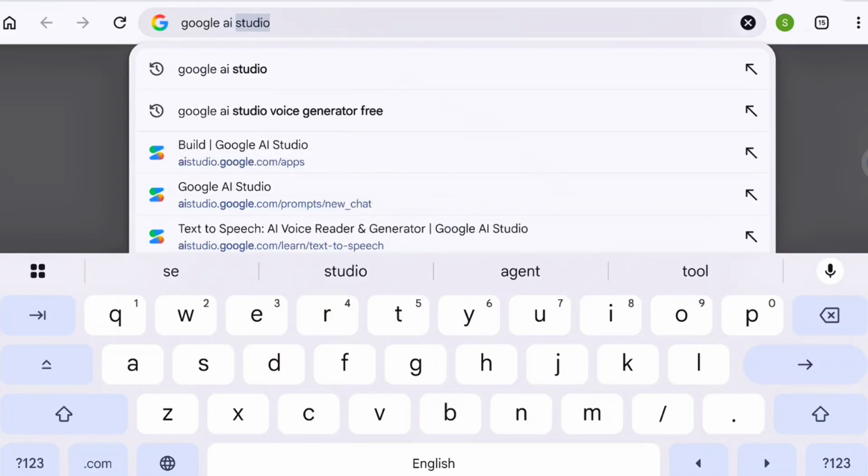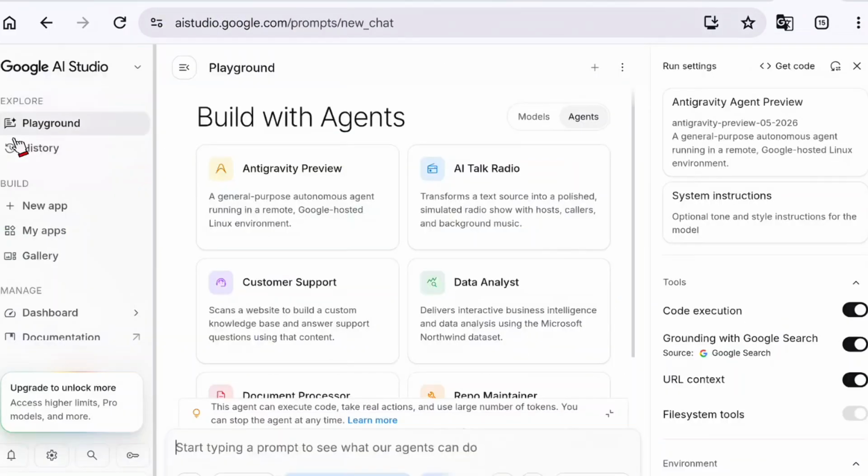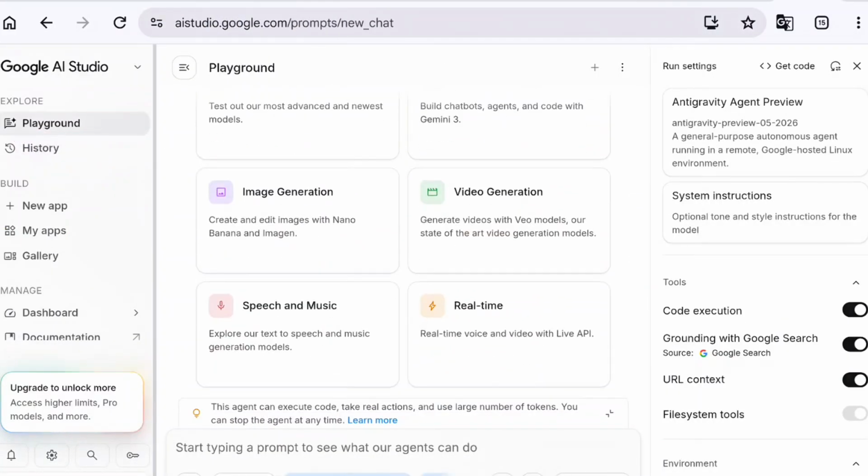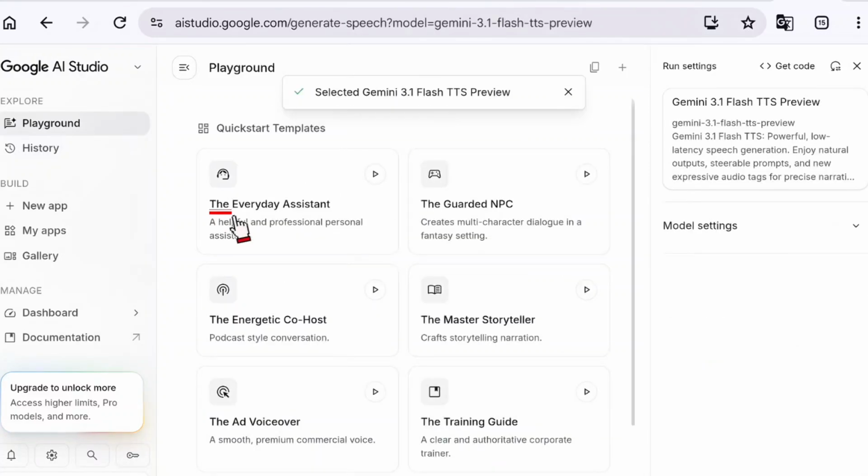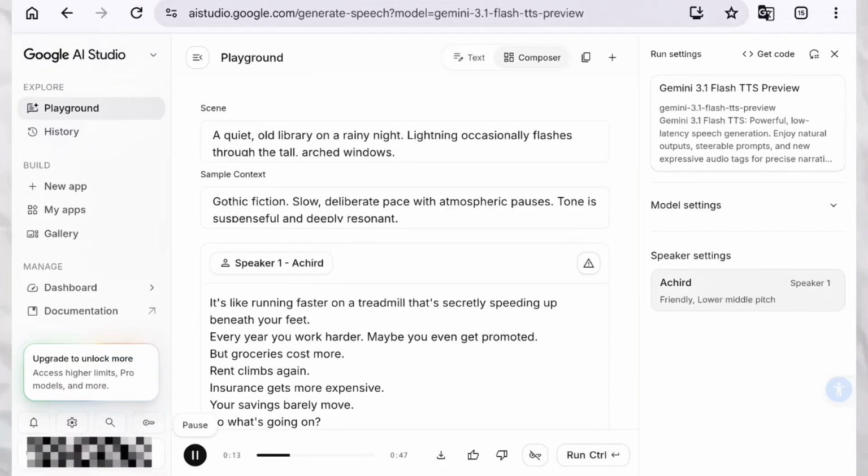The last step is generating voice. Use 11 Labs, Minimax, or any voice generator. I use Google Studio's voice generator. Paste your script, wait, then download the audio. I'll use the voice named Ikerd here.